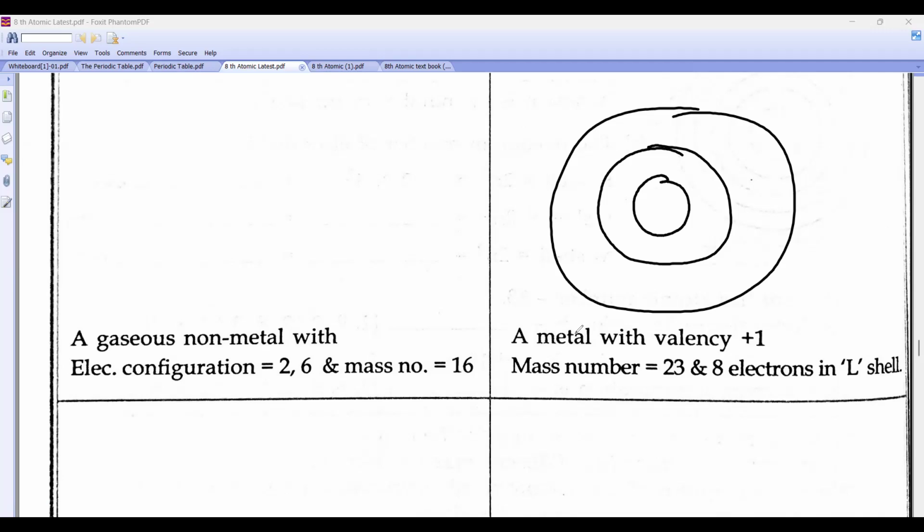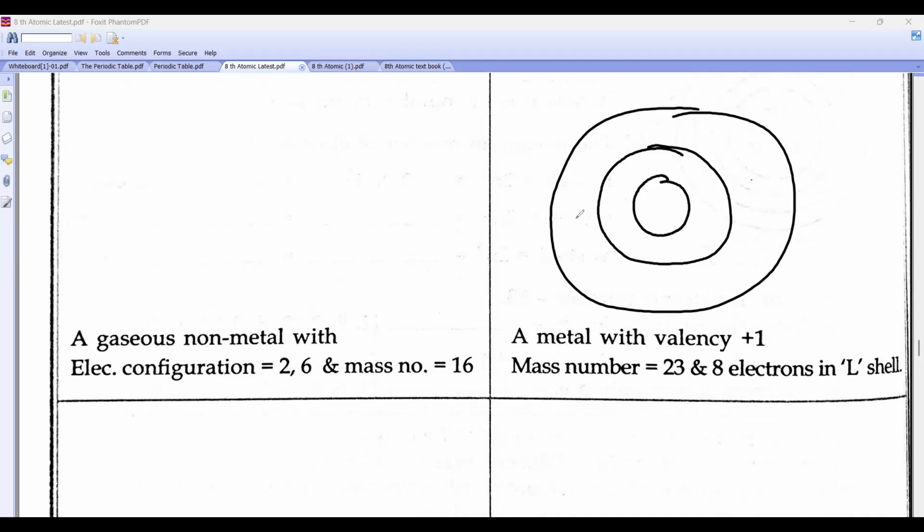Okay beta, this is the orbit. There is a problem in this, beta. So I'll just send one. I teach for 11th and 12th also, beta, for JEE, medical and NEET. I've sent it. So, anyways, tell me, beta.